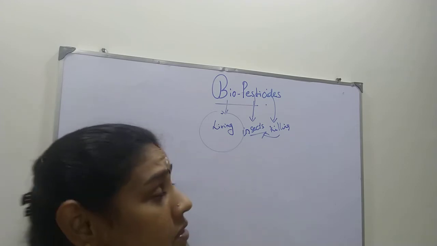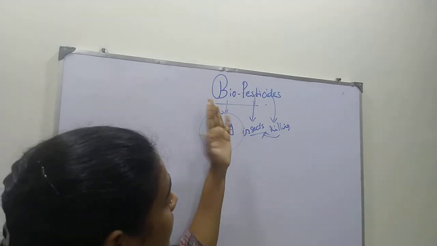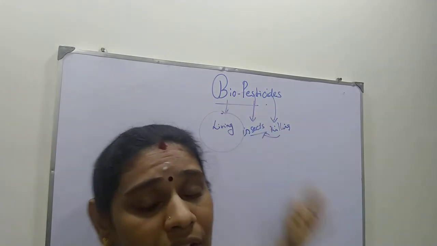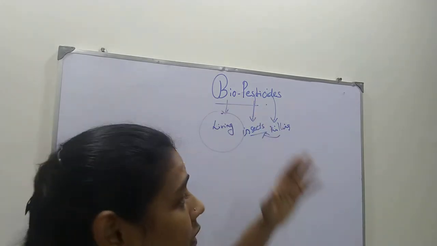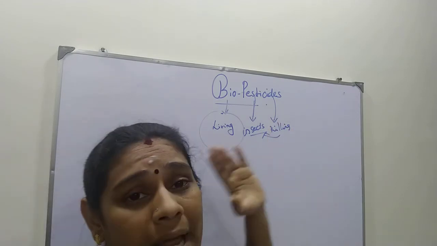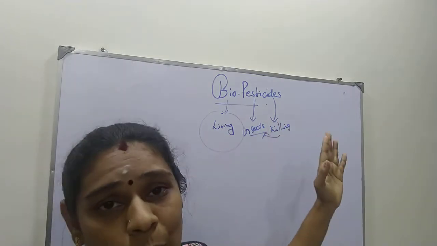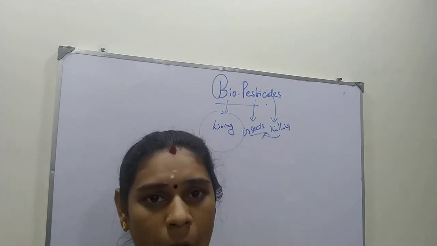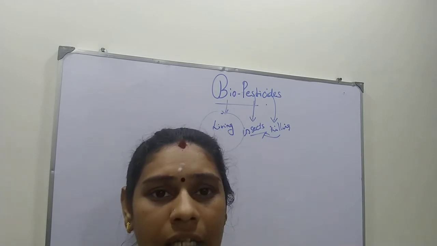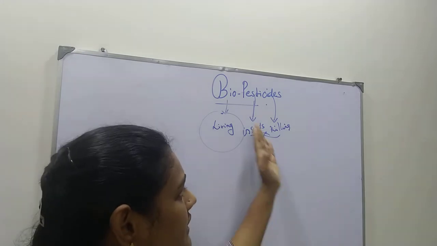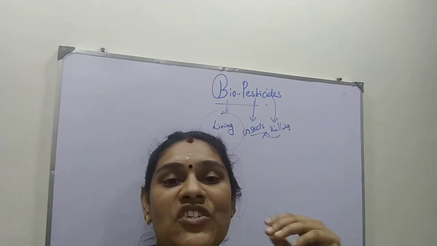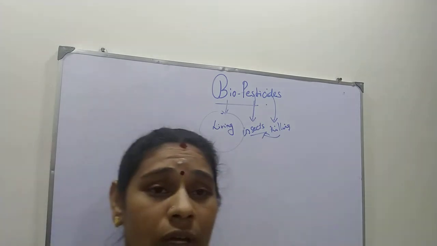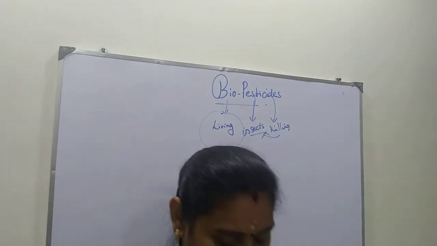Biopesticides are eco-friendly and give fertility to the soil, and do not harm the plant growth and yield. Without harming the plant growth or yield, they kill the insects which infest or enter into the plant body. So that is the introduction to biopesticides that you should know.